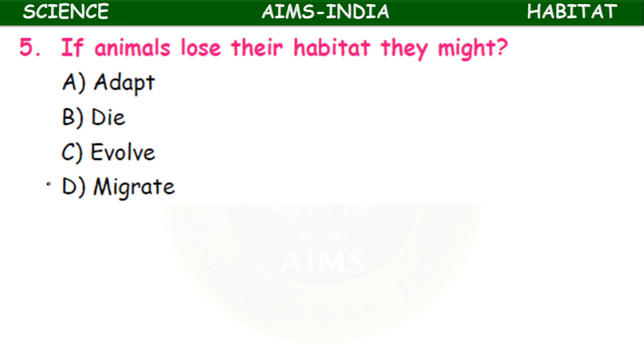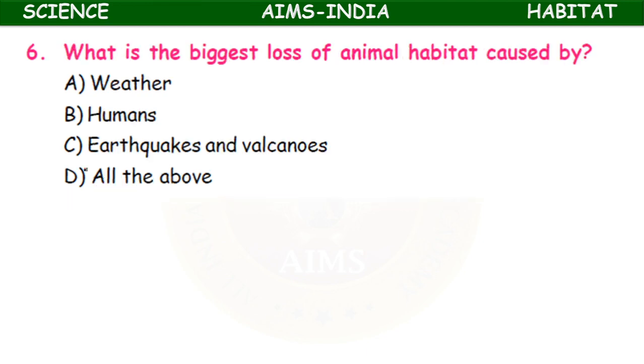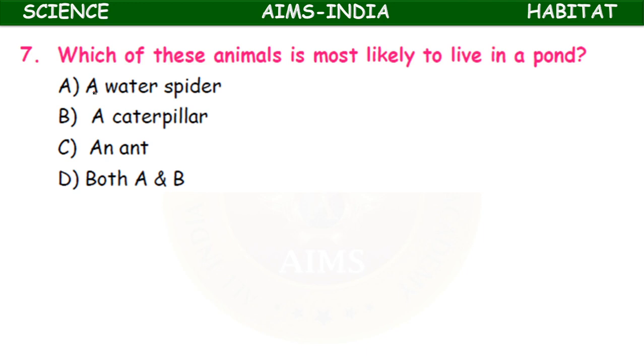When the habitat is lost, they will migrate to another place. What is the biggest loss of animal habitat caused by? Weather, humans, earthquakes and volcanoes. The biggest loss is caused by human beings only. They hunt, they destroy the forests.